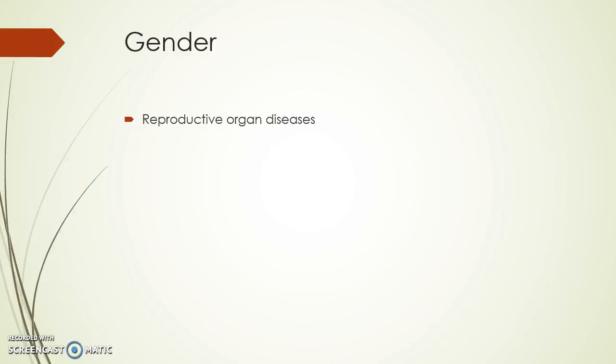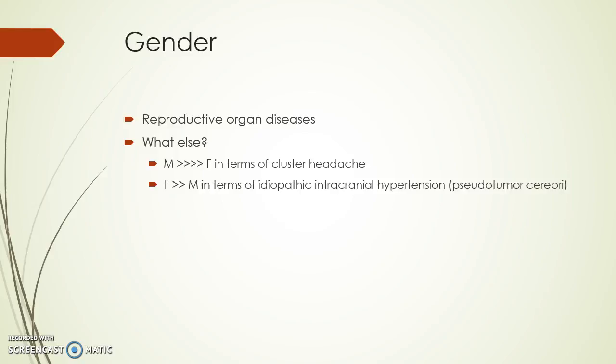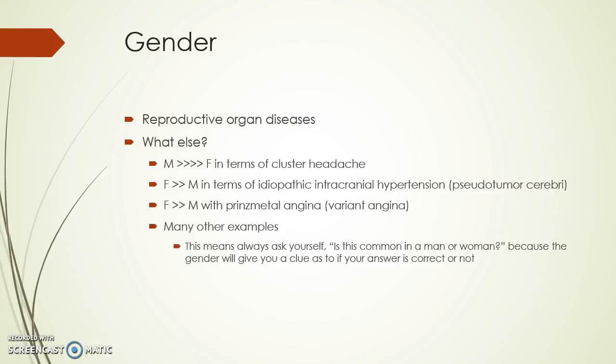So obviously, reproductive organ diseases are in this, but what else? You also can have cluster headaches, which are much more common in men, or idiopathic intracranial hypertension, or pseudotumor cerebri, is more common in women, as is variant angina. So what's the take-home message? Whenever you come to the end of a question and you've put your answer in, always ask, is this common for a man or a woman? That way you can tell if your answer is right, or at least give you a clue.